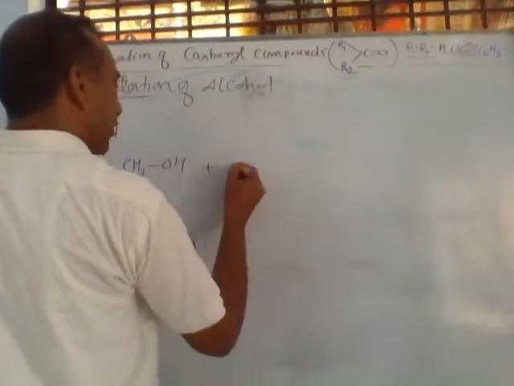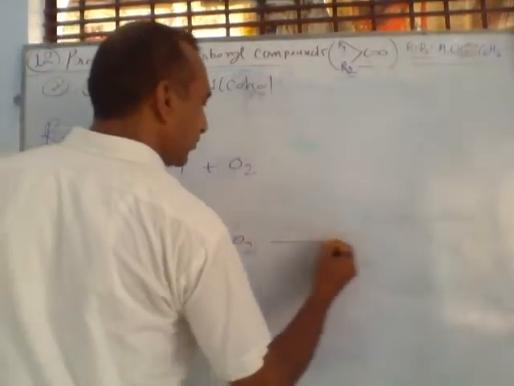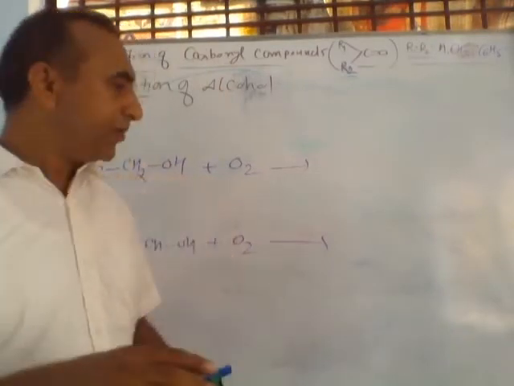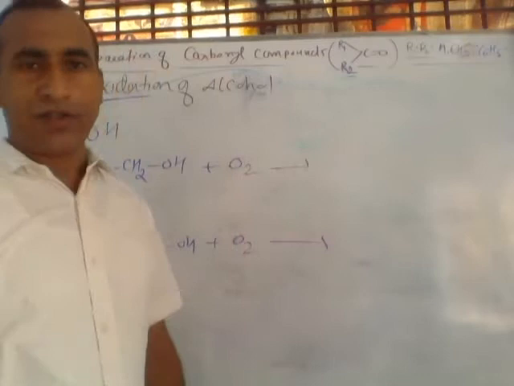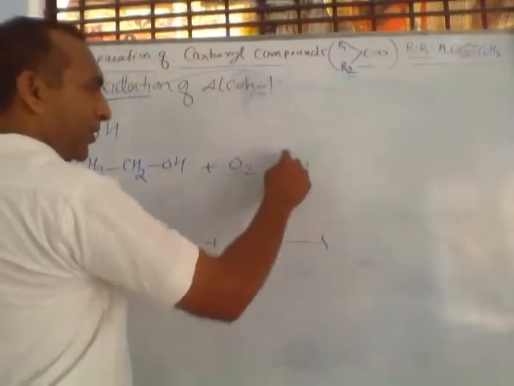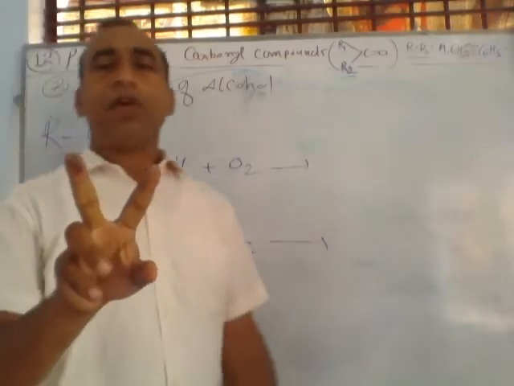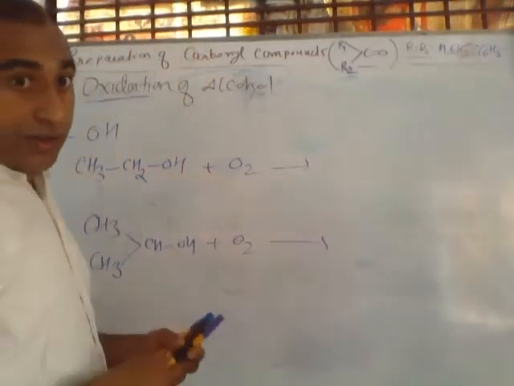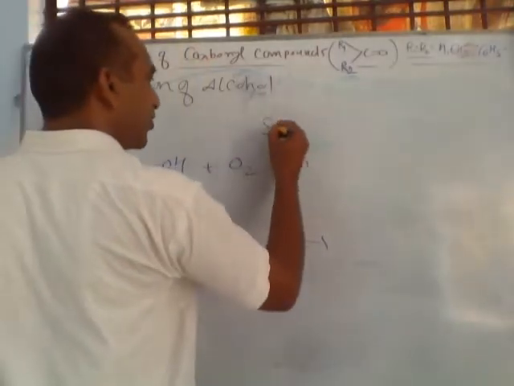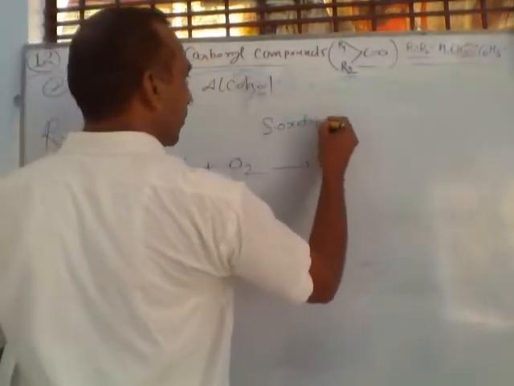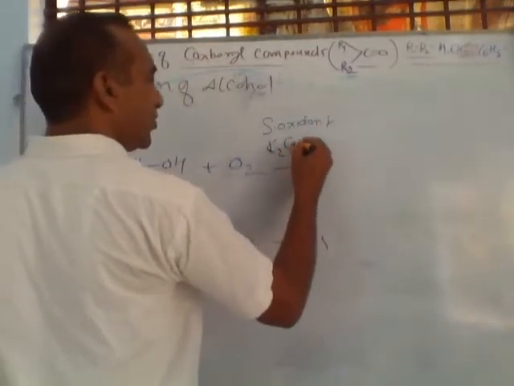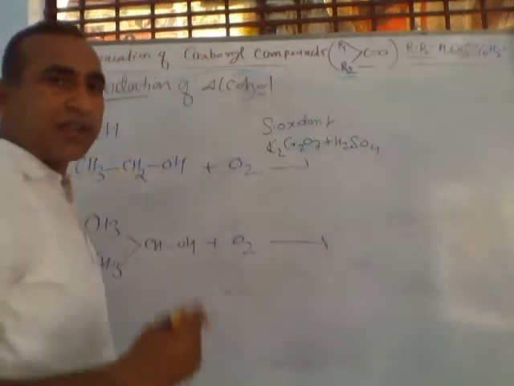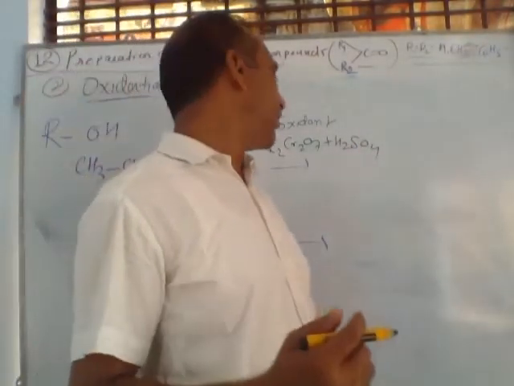Listen. So here the important role is of the oxidant. Oxidant means the reagent which provides oxygen. So in the presence of an oxidant, there are two different types of oxidant, strong and weak. If we are using a strong oxidant, then what will happen? Strong oxidants are K2Cr2O7 with H2SO4. This is a strong oxidant. Otherwise KMnO4 in acidic medium, meaning in sulfuric acid.